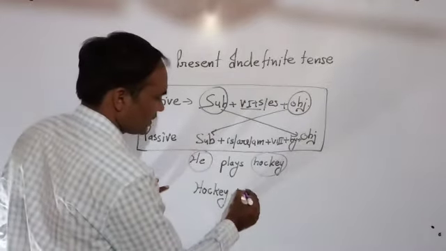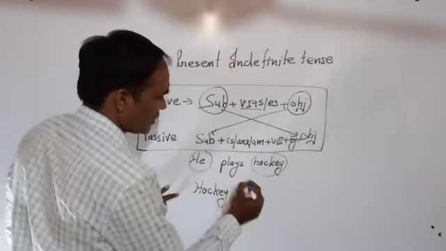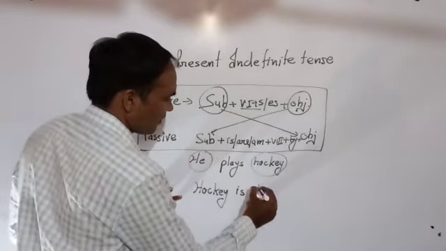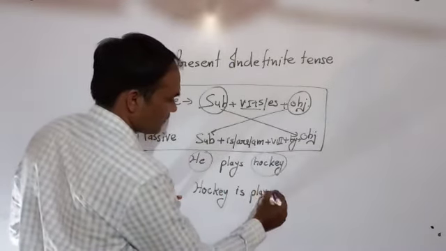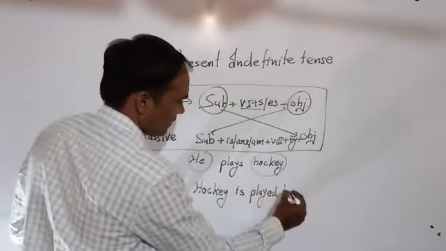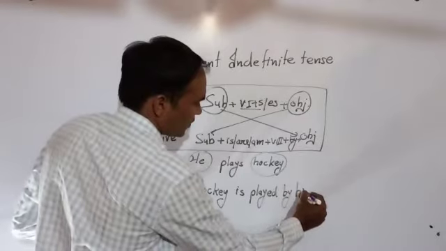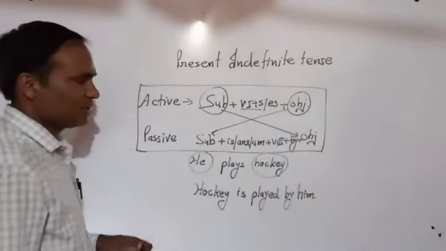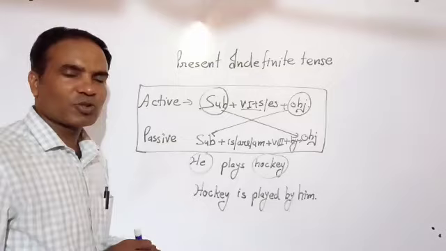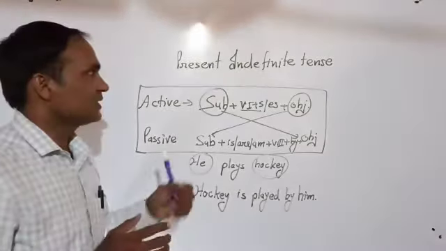Singular noun, so is. Now third form of play is played, by. He will be him here because now it is in objective. Like this you can change a positive sentence of present indefinite tense.